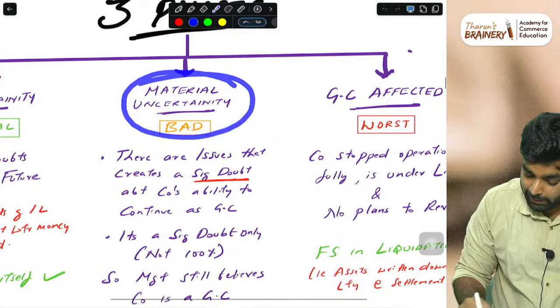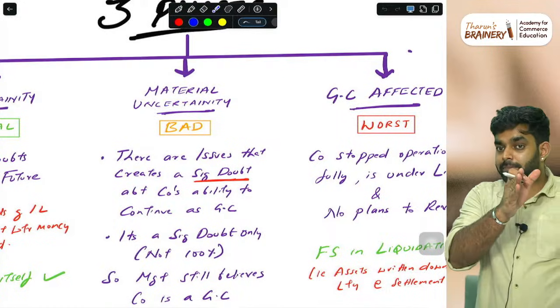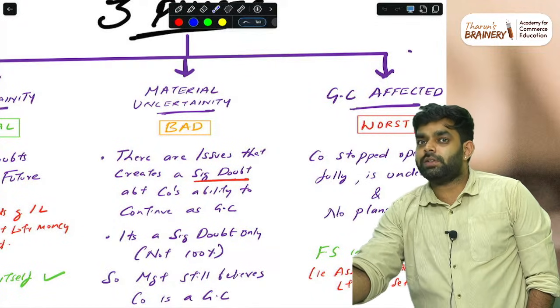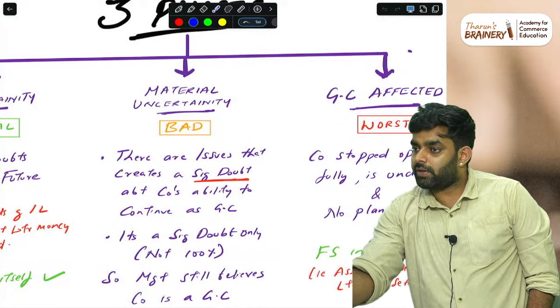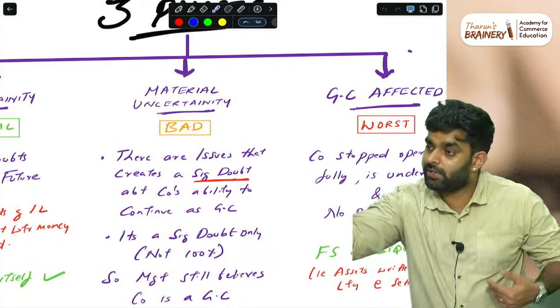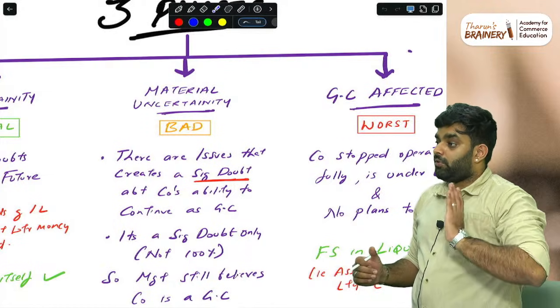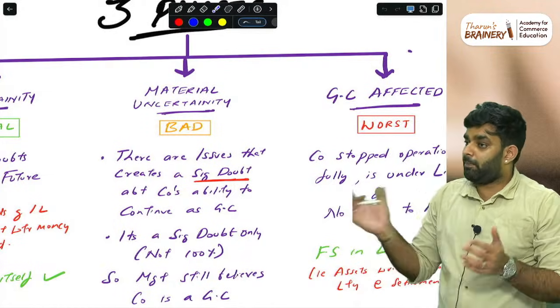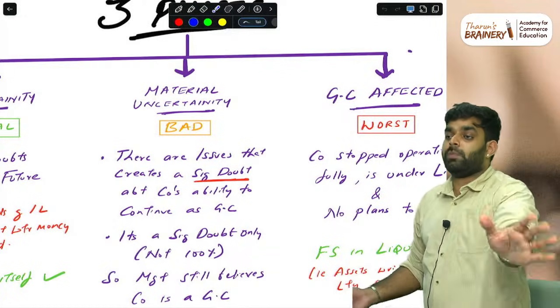Then comes material uncertainty. It is a bad thing. Uncertainty becoming material. For example, Baiju's, which year did Baiju's get completely finished? 23, like the liquidation year. Imagine it is 23, hypothetical. So in the 2022 phase, or 2021, the company is having uncertainty. A lot of people are coming and complaining against Baiju's. Court cases, customers are asking for refunds, employees have no money to be paid.